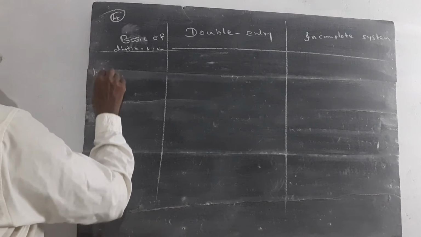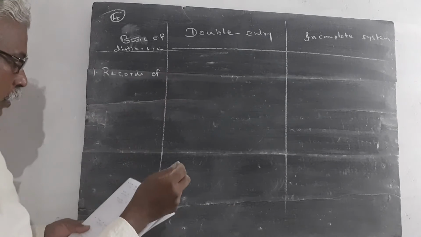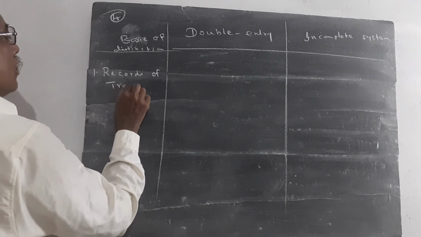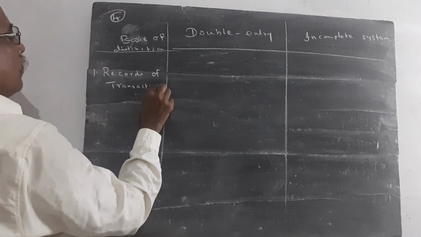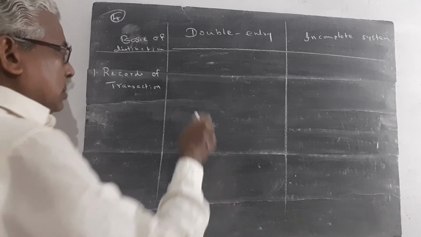Point number 1, records of transaction. Very important question from the examination point of view.